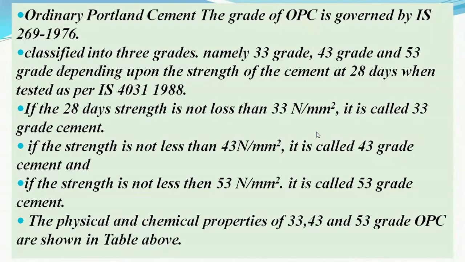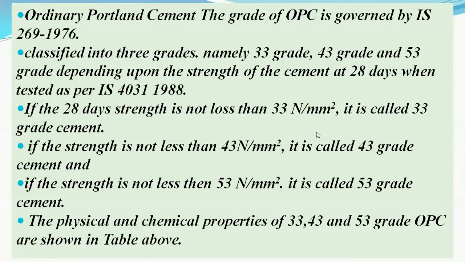Ordinary Portland cement is divided into 3 grades depending on its compressive strength: 33 grade, 43 grade and 53 grade. 33 grade means 33 Newton per mm square is the compressive strength of that cement after 28 days curing. 43 grade means after 28 days curing, the compressive strength is 43 Newton per mm square, and 53 grade again means 53 Newton per mm square after 28 days of curing.